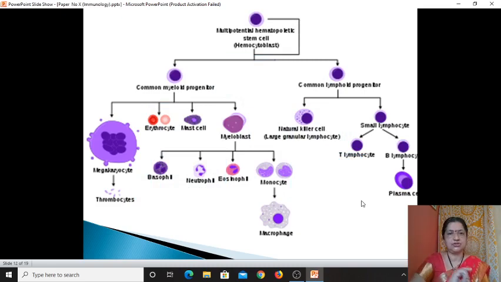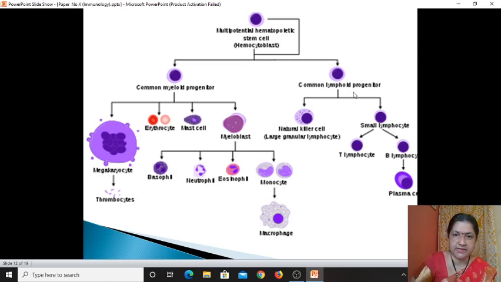This chart shows you the major types of cells. You can see here the lymphocyte, granulocytes including basophil, neutrophil, and eosinophil, and monocyte.